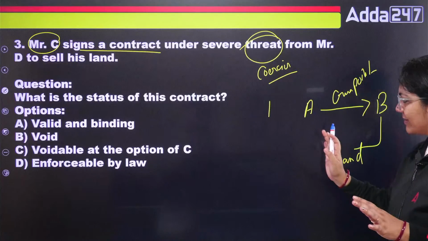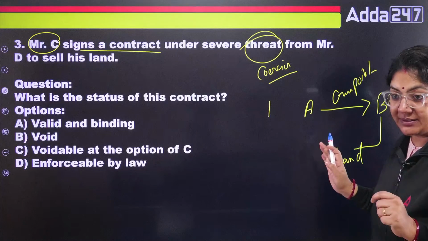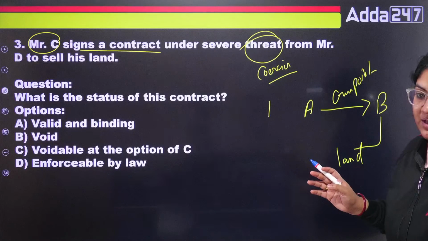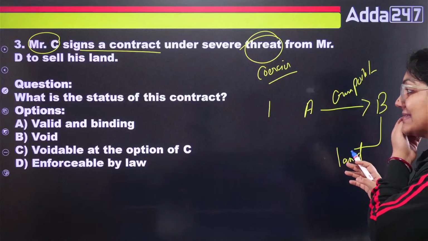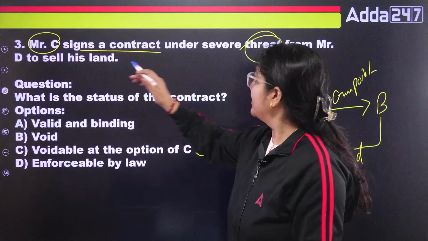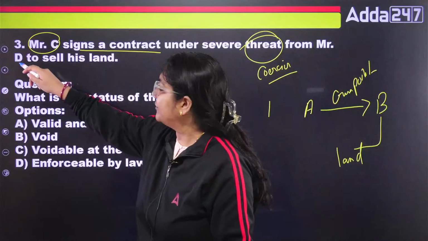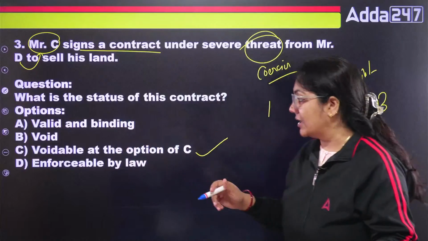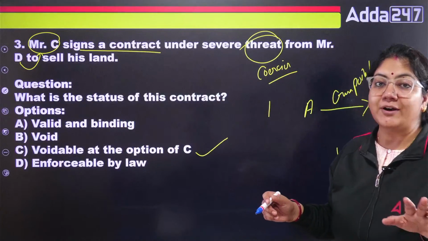So class, the contract is done between A and B, but this contract is not made in free consent. In that case, class, it is voidable at the option of C. Why? Because D has threatened Mr. C. So Mr. C has a right to void the contract.